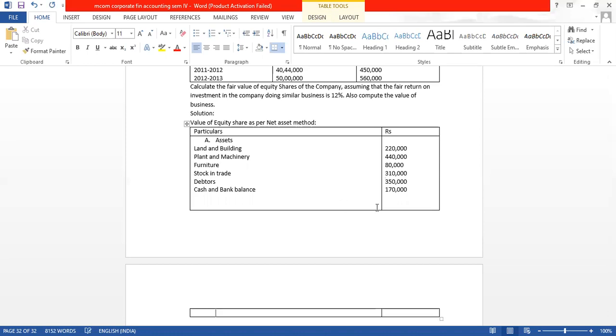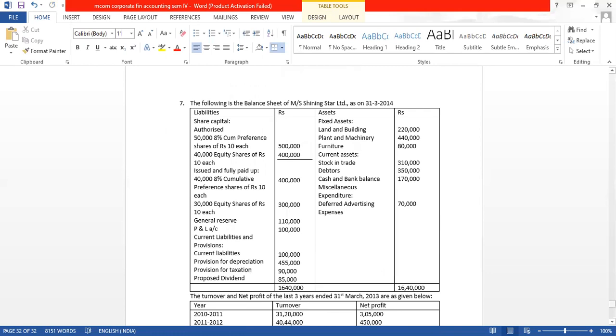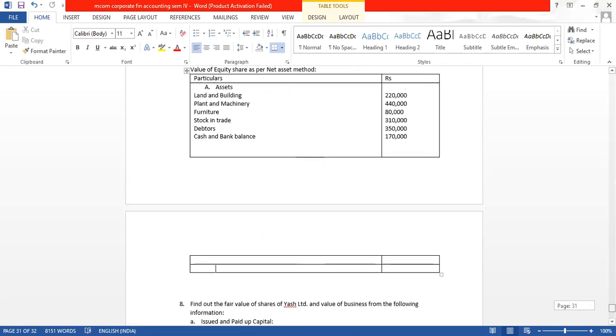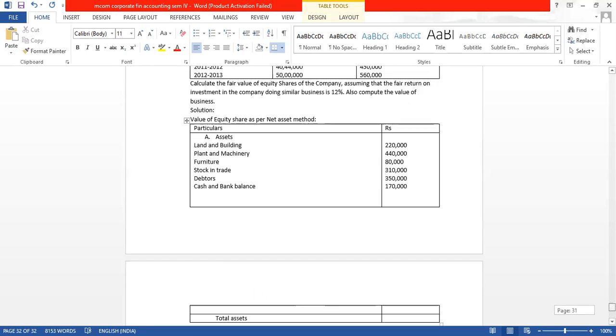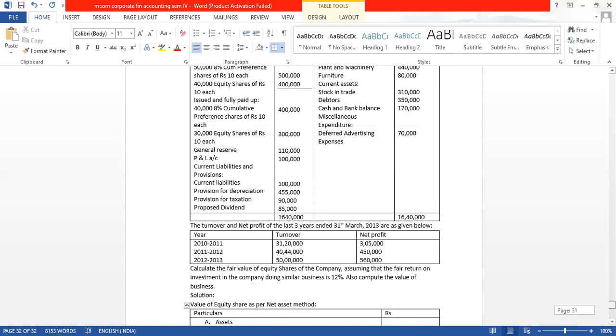Now what I will do, I will take the total. I want the total, so I will write the total here, total assets. How much is it coming? Here we have not taken any fictitious asset, we don't take any fictitious asset.